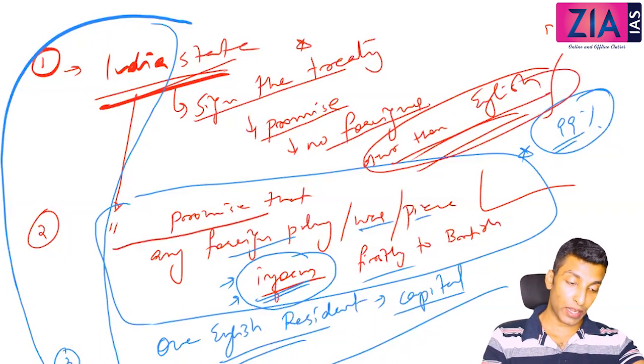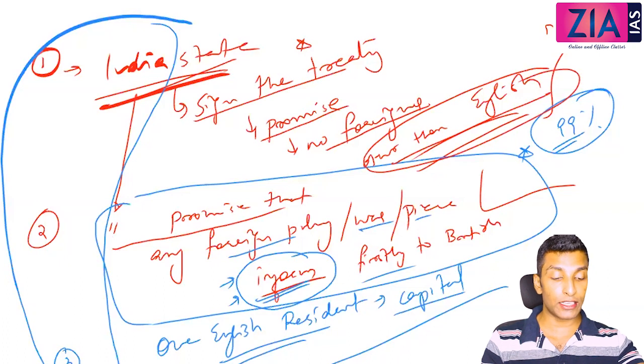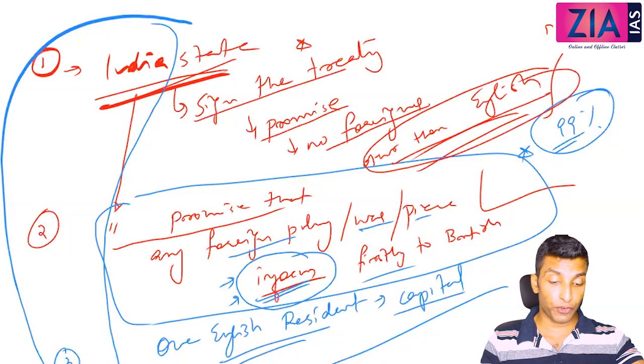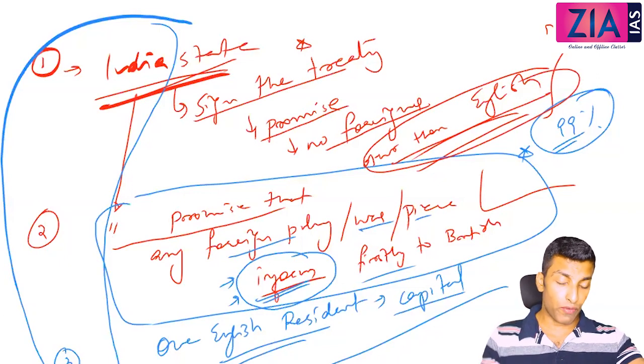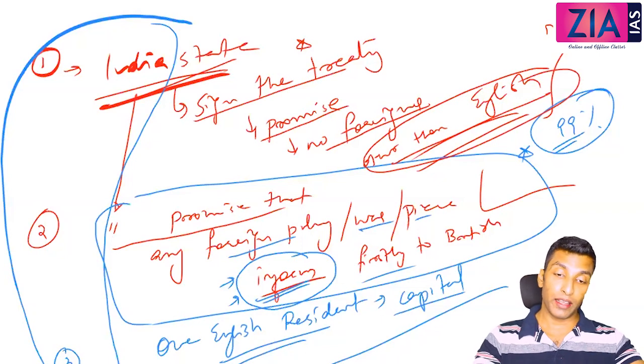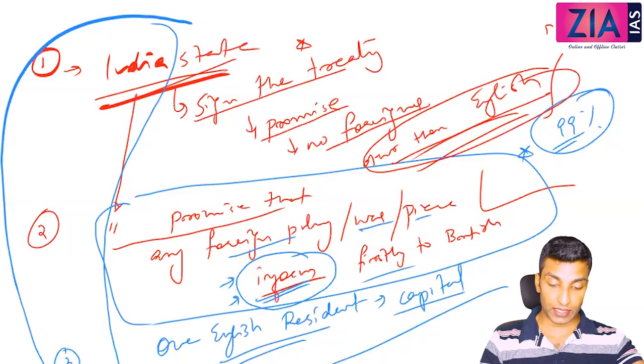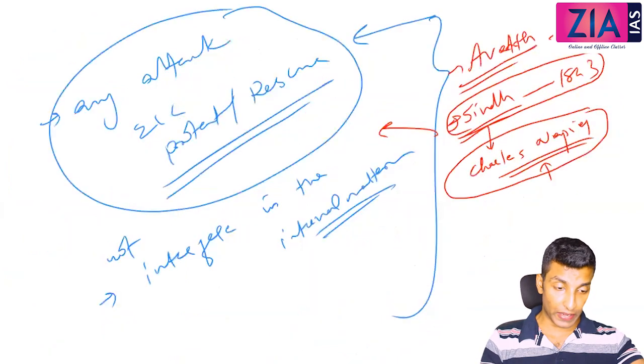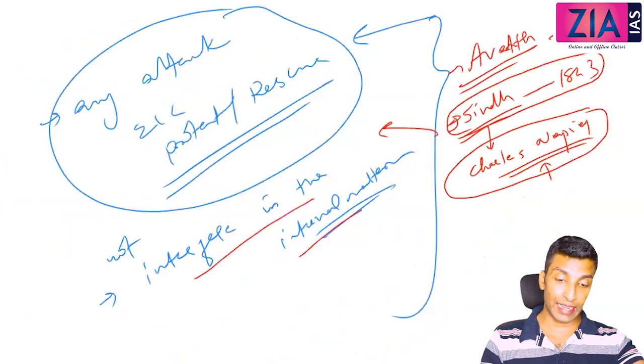Then the Indian state also has to promise that in case of any foreign policy, war policy or peace policy, they will have to first inform the British, and that's a kind of surrendering the sovereignty. And one English resident had to be stationed in the capital of that local state, and the entire expenditure of that English resident had to be taken care of by the Indian king or that local state. In return, the British promised that they will protect in case of any attack, and they will not interfere in the internal matters. So that's about subsidiary alliance.